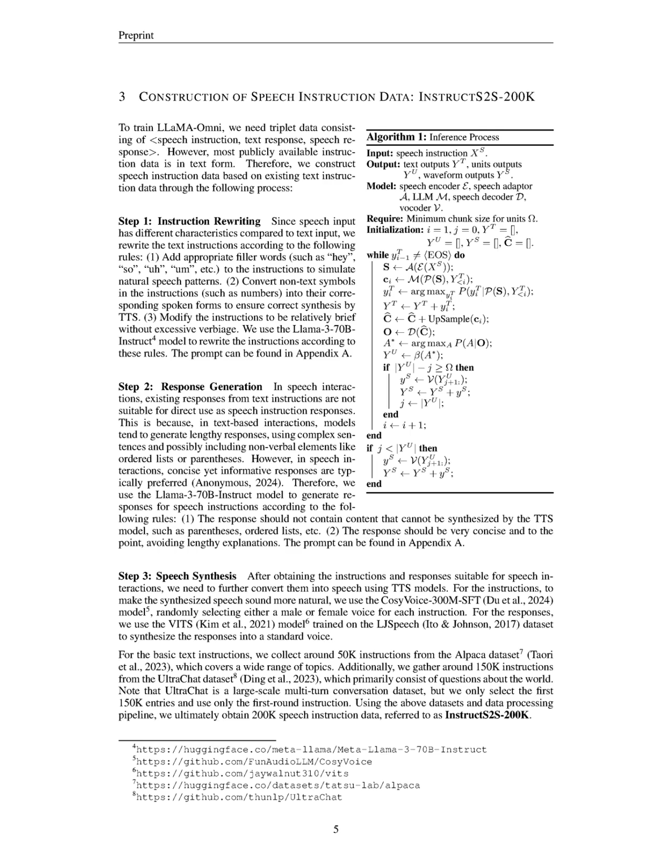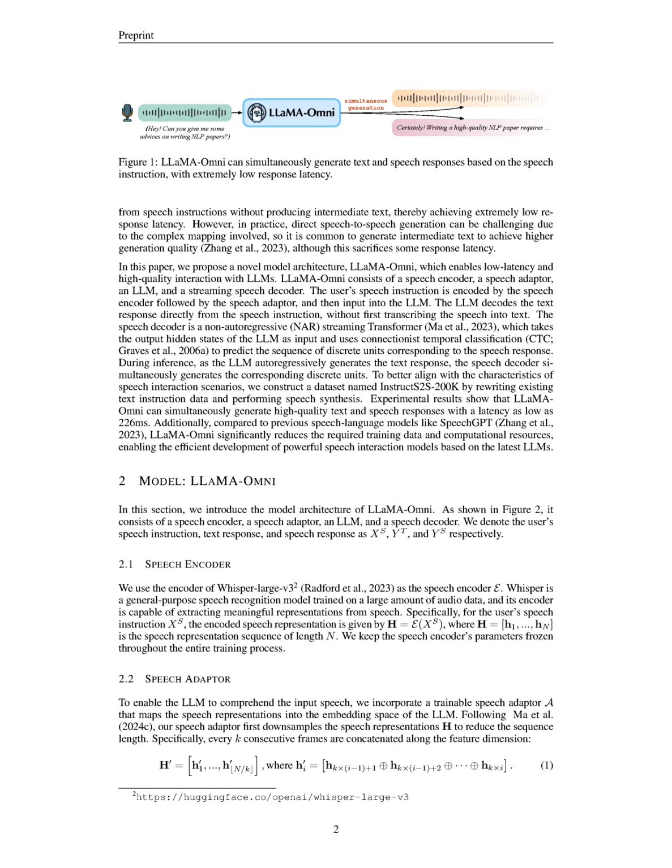The experimental validation process of Llama Omni involved evaluating its performance on two primary tasks: speech-to-text instruction following, S2TIF, and speech-to-speech instruction following, S2SIF. The model was trained using the InstructS2S-200K dataset, which consists of 200K speech instruction data, generated through a structured process of instruction rewriting, response generation, and speech synthesis.